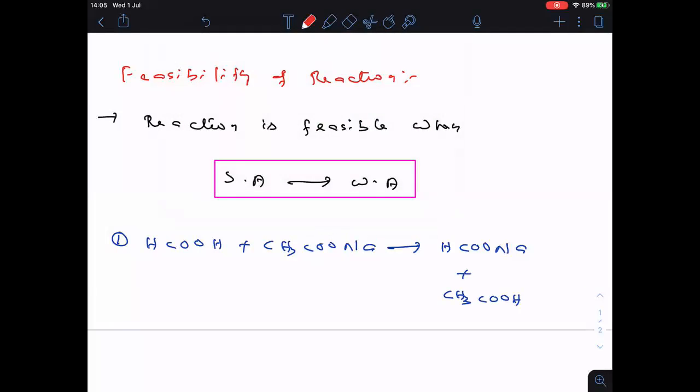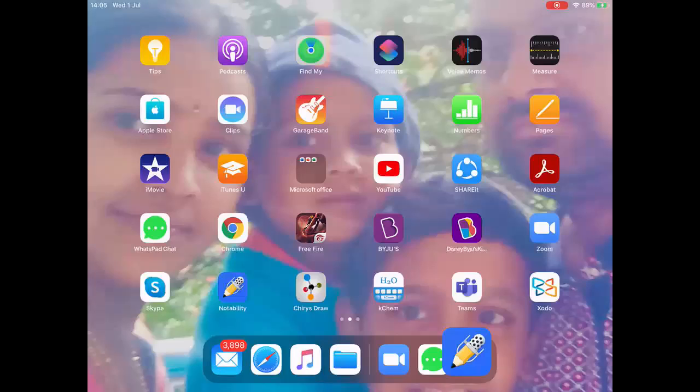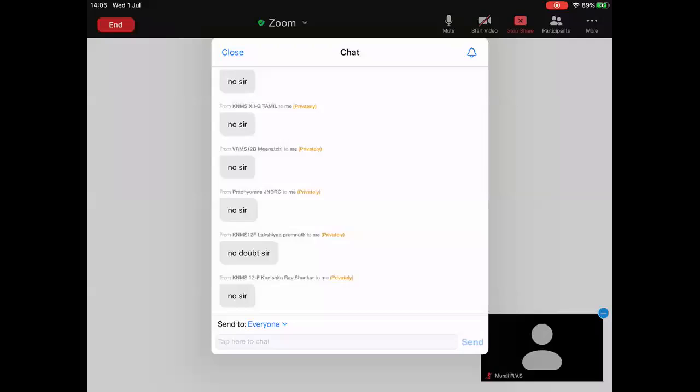Clear? So, formic acid, acetic acid, we compare. Formic acid is the strong acid. Comparatively, acetic acid is the weak acid. So the reaction is moving from strong acid to weak acid. So it is feasible. Clear? Tell me, any doubts to anyone in this one? Any doubts in checking the feasibility? The reaction always moves from strong acid to weak acid only.